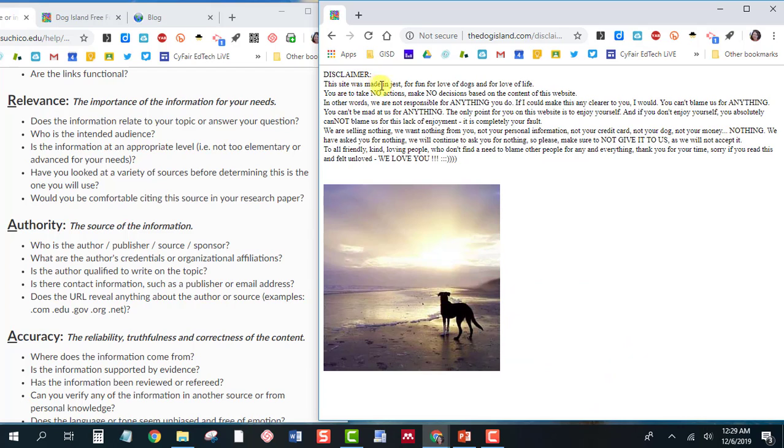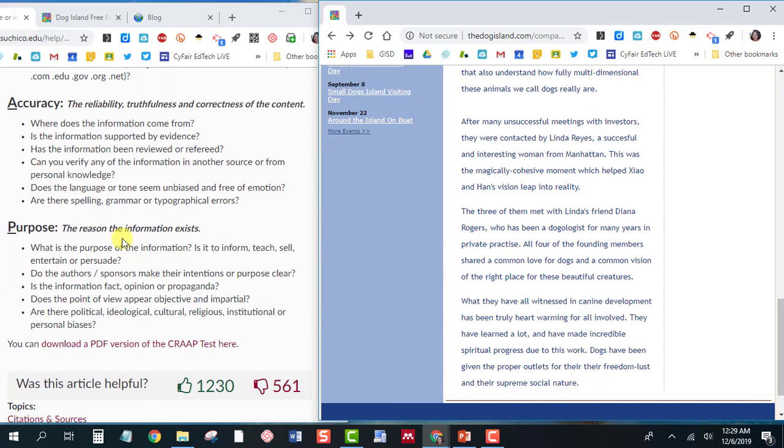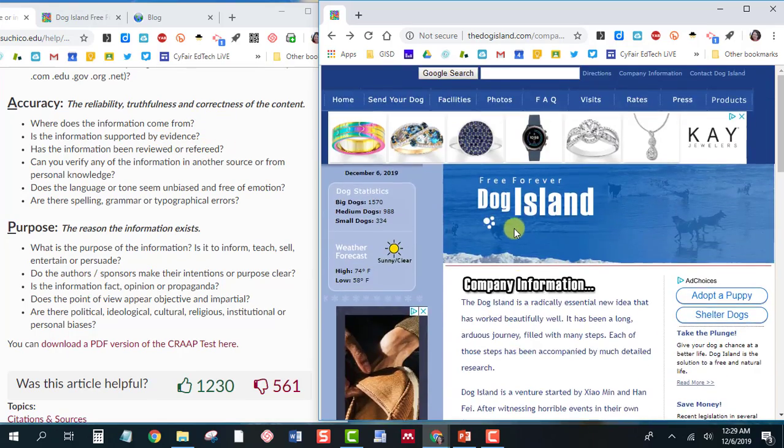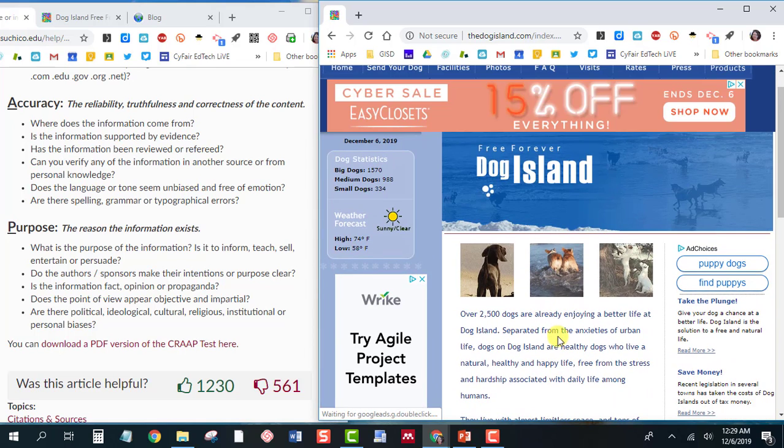This says, this site was made in jest for the fun, love of dogs, and love of life. So that kind of tells me that this is a joke website. I could stop right there, but let's look at the rest of our questions. Is it reliable? Is it true? Well, since we know that this is a joke website, the answer to that is no. So I definitely wouldn't use this for research purposes now.